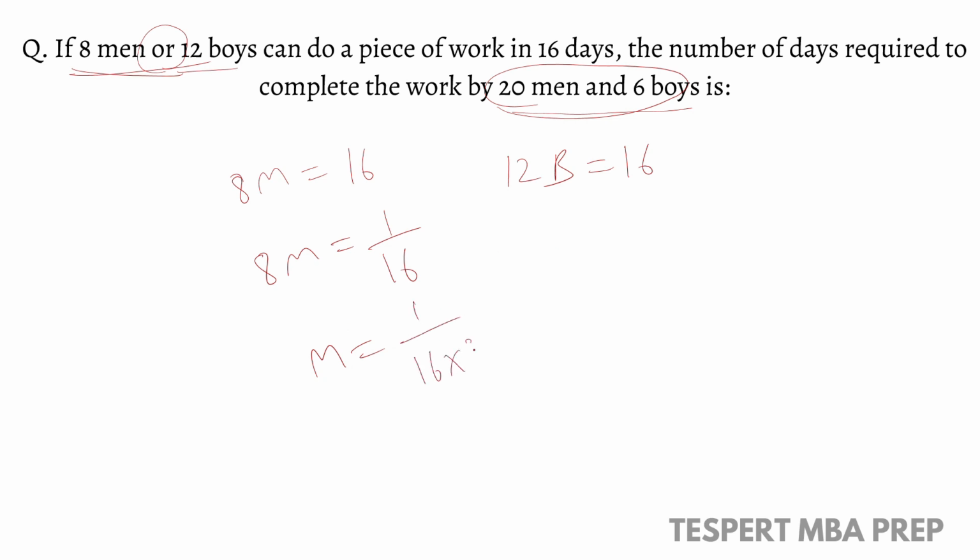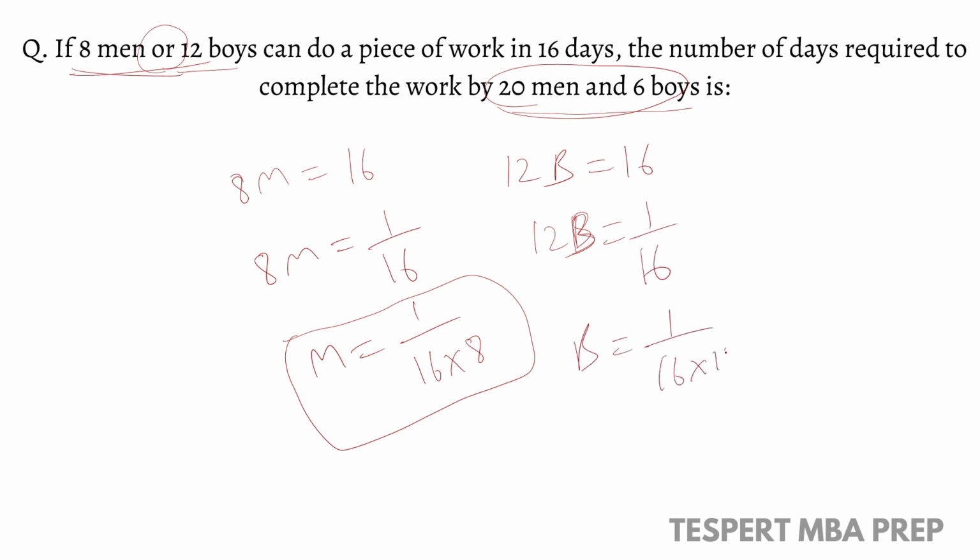So don't multiply here, because this will become a lengthy procedure if we multiply now. In the same way, the one day work, the work done per day in case of boys, is 1 by 16. So 1 by 16 into 12. Here we have 20 men and 6 boys. We need to find that. So 20 men and 6 boys.